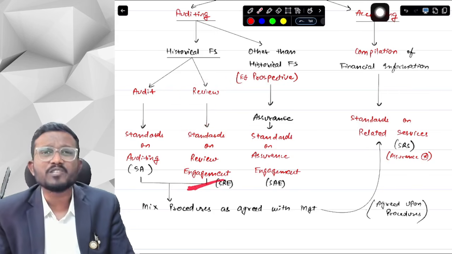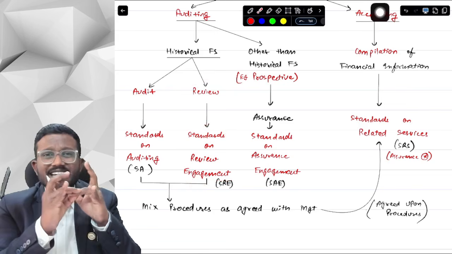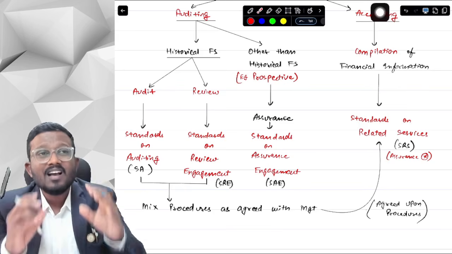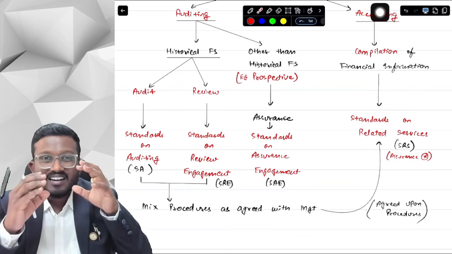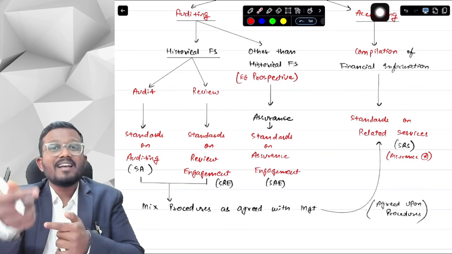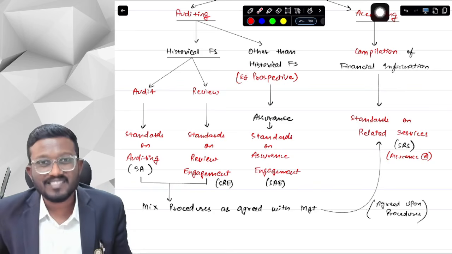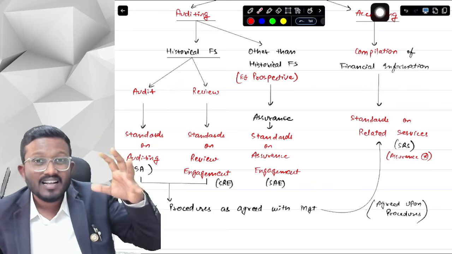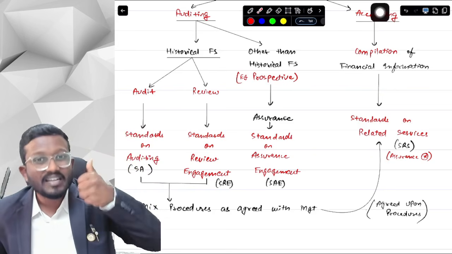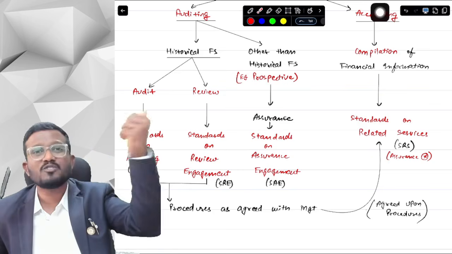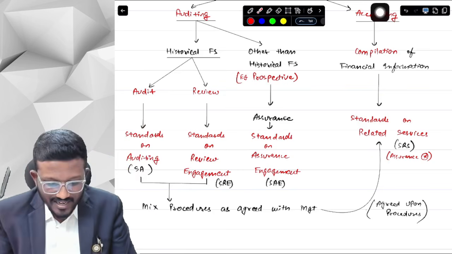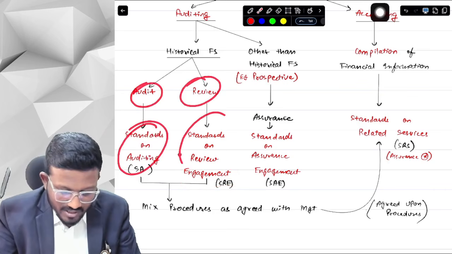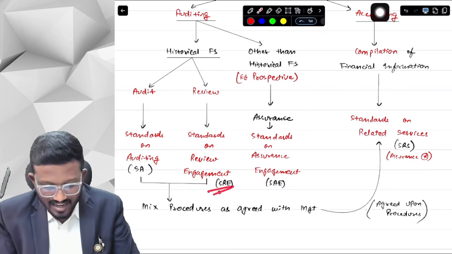Now, what is our engagement here? Engagement doesn't mean that kind of engagement, buddy. Don't get it there. Engagement basically means the auditor, or maybe the chartered accountant, is engaged by the company to provide those services. So if I'm the auditor in the company, we have an engagement that I have to provide audit services, review services, any of the services to that particular company. That is why the word here is engagement. So if you're doing audit, standards on auditing; review, standards on review engagement, SRE, which is what it is called.